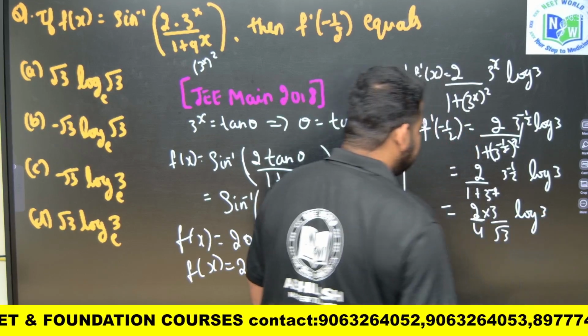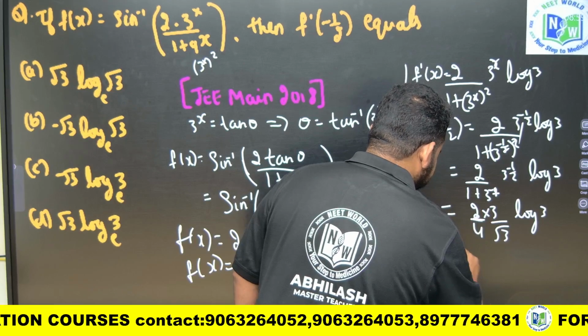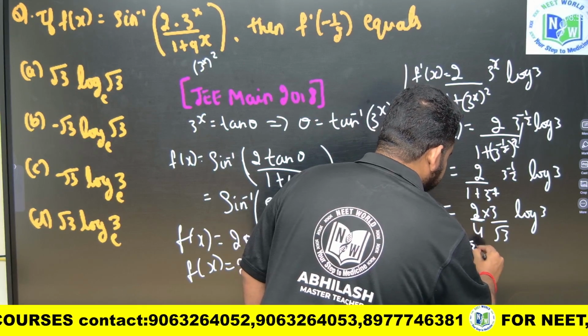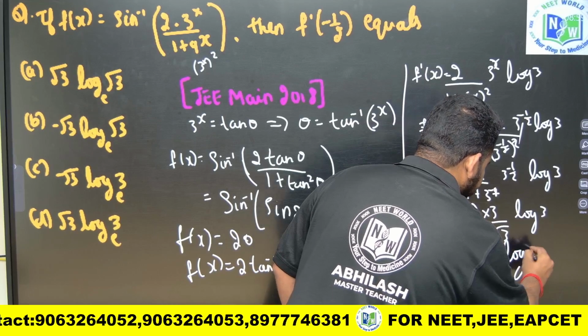Okay. Now what will happen? So this 3 can be written as what? This 2 by 4 I can write as 1 by 2. This 3 can be written as root 3 into root 3, divided by root 3 into log 3. You should be careful in this calculation.